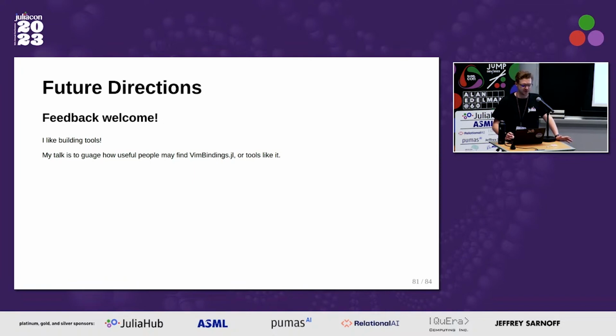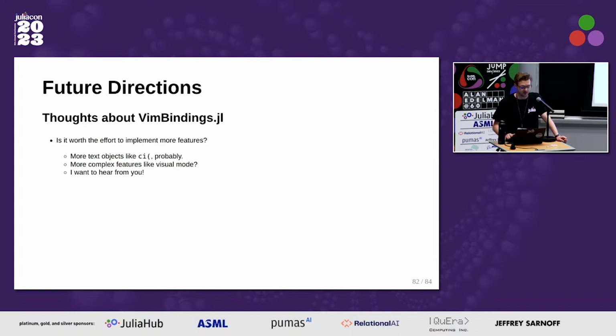Adding more features may or may not be a great idea, right? Is time of tooling development spent better with this or elsewhere or something like that? So one idea that has floated around, as I was saying, we could implement more text objects pretty easily because the structure is all there. But something like visual mode, I think, the complexity of that might not be worth trying.